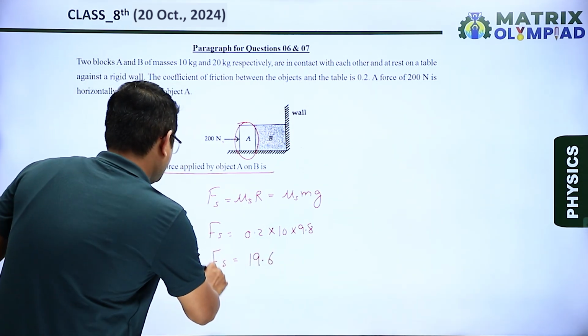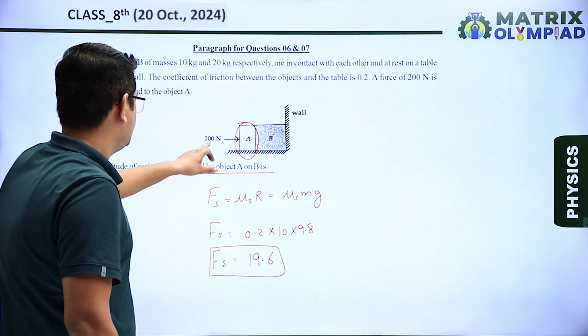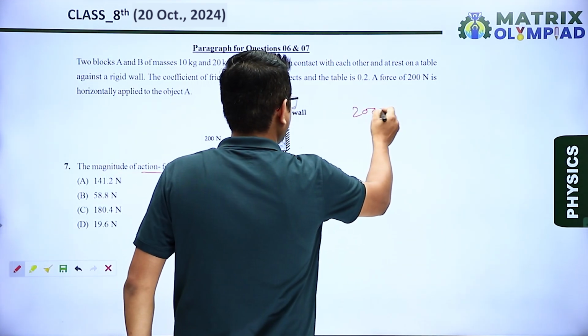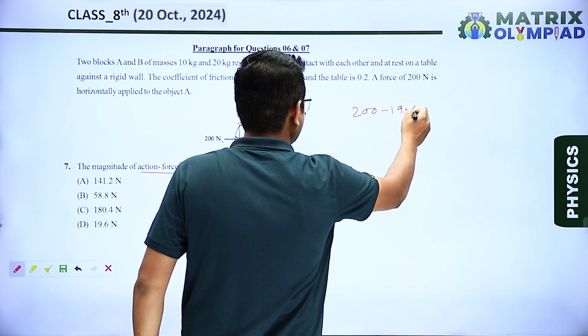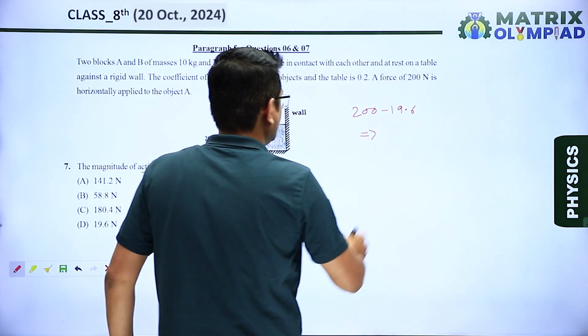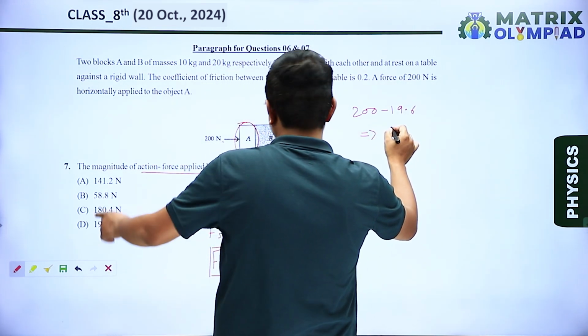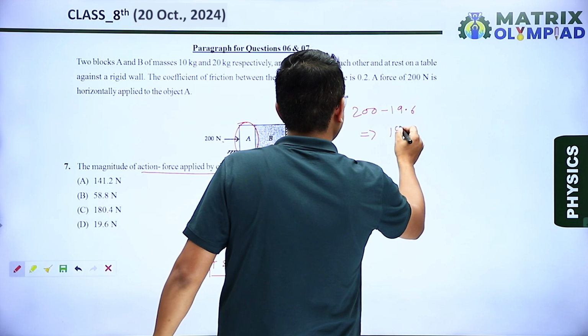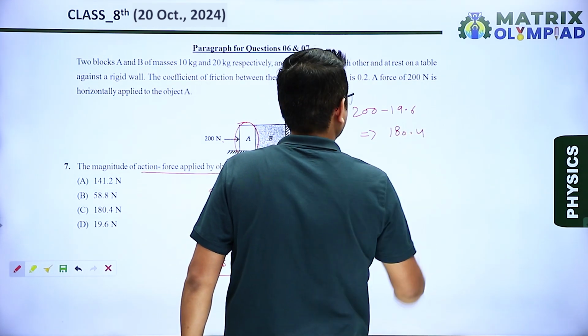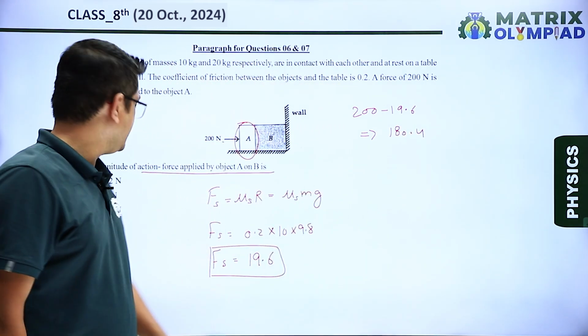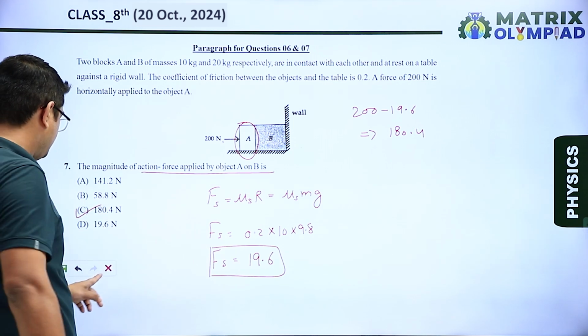So this friction force should be subtracted from 200 Newton. 200 minus 19.6 is equal to 180.4. So our correct answer is option C.